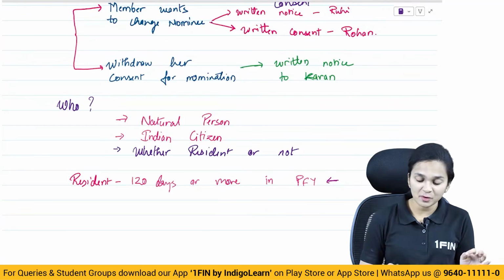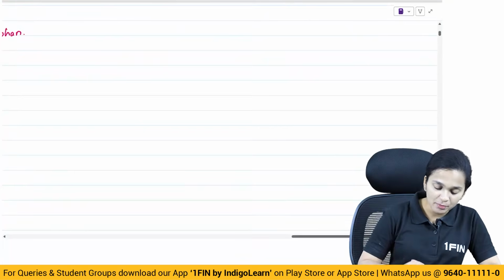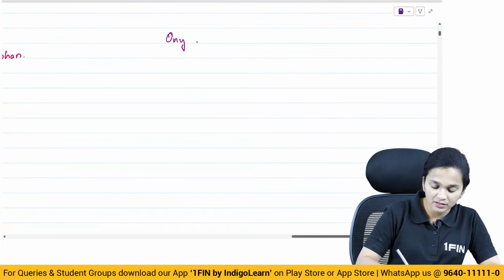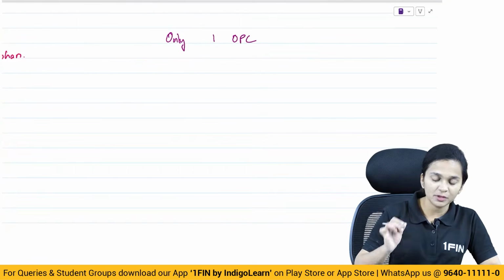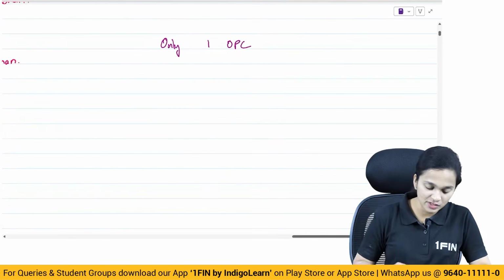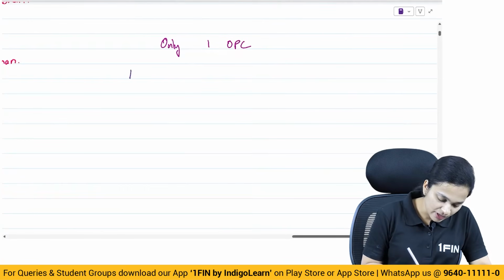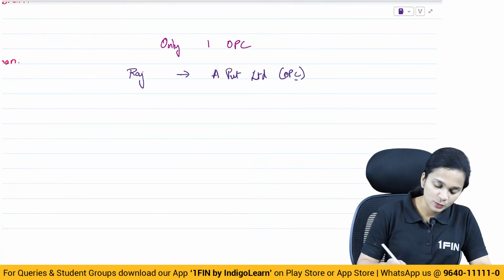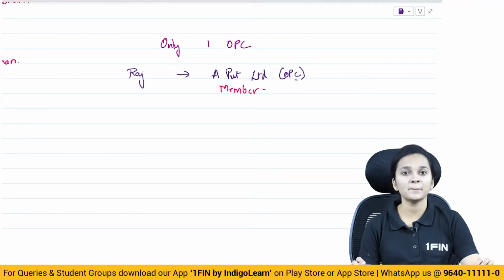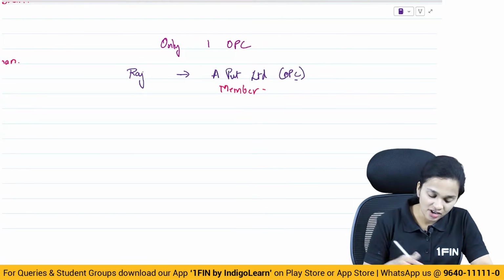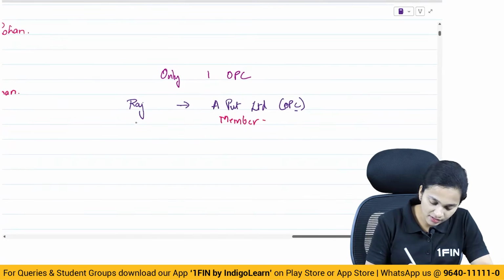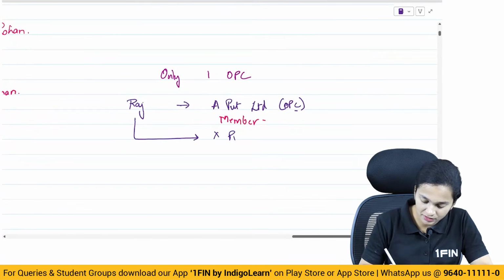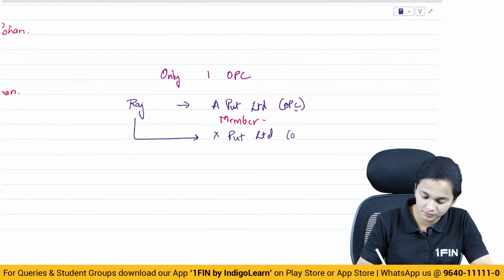Now another important point here is that a person can become a member in only one OPC, and he can become a nominee also in only one OPC. So say for example, in our example, Raj has incorporated a company A Private Limited, which is a one person company. So Raj is the member of A Private Limited. And Raj is also appointed as a nominee in another one person company, which is X Private Limited.